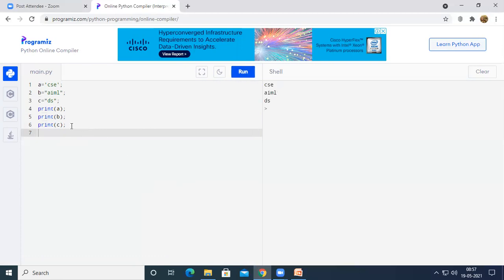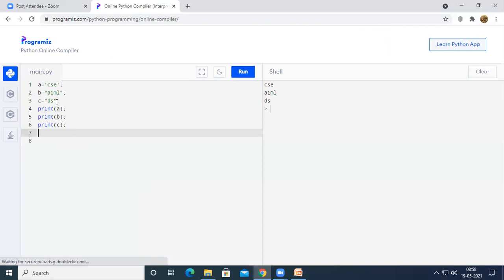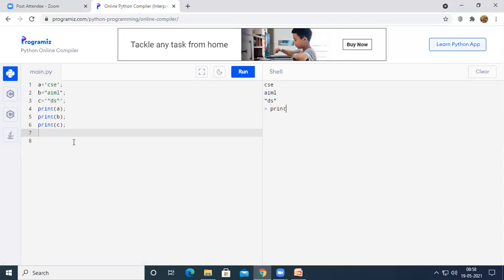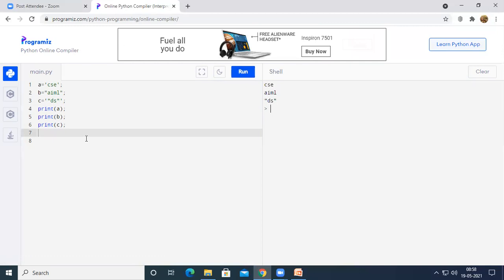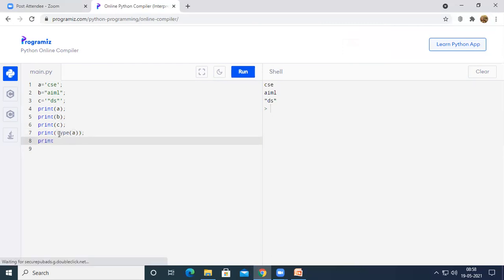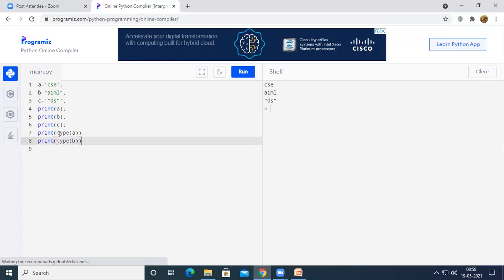So now if I want to know the data type of A or B or C, I'm using this DS with the triple quotes. If I want to know the data type of this ABC, then what I'm going to do is, in yesterday's class, we have used the type function. So here I'm going to use print type of A, and print type of B, and then print